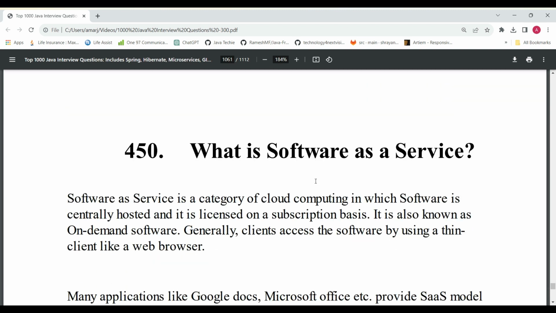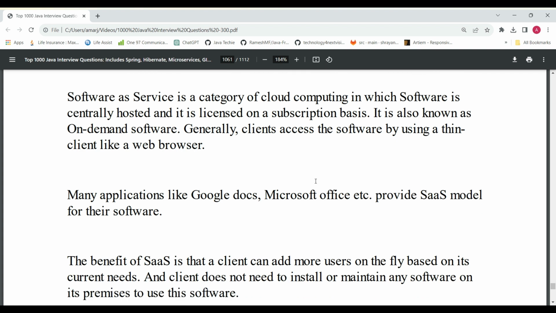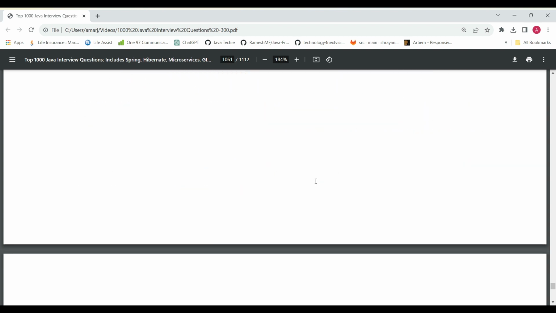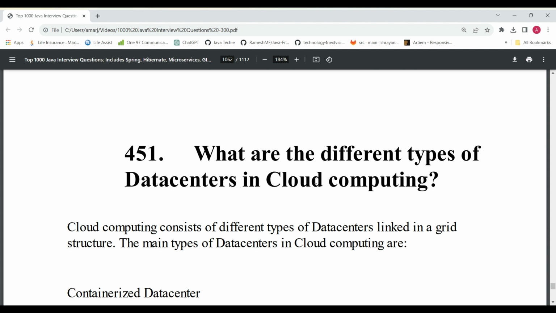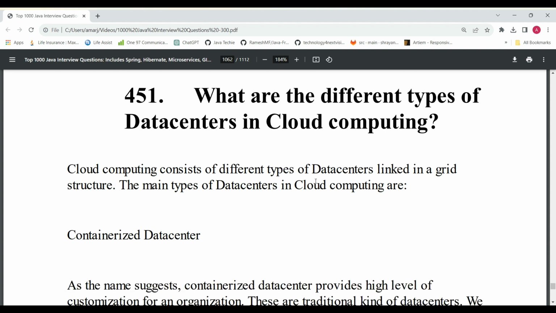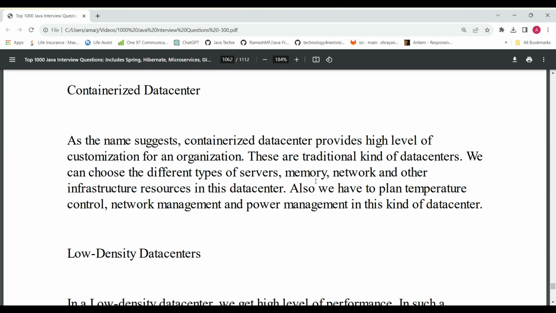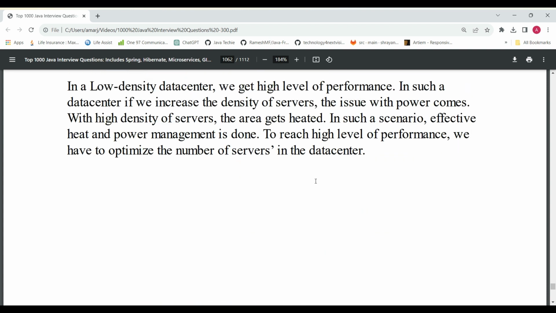And what is software as a service? Many applications like Google Docs and Microsoft Office are provided as software as a service, which you use for office purposes, project purposes, depending on the requirement. And then, what are the different types of data centers in cloud computing? We have centralized data centers and low latency data centers.